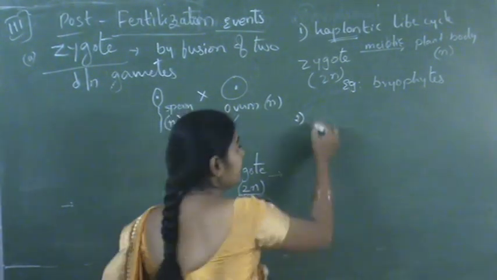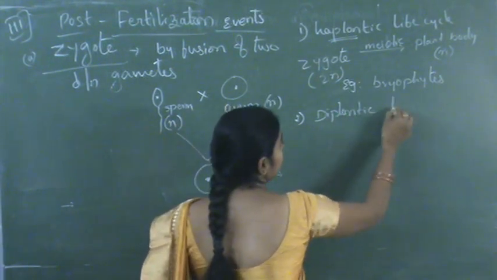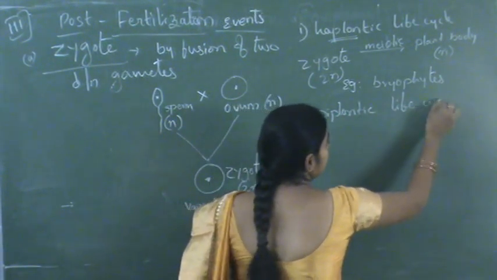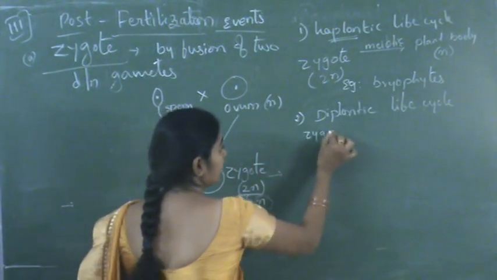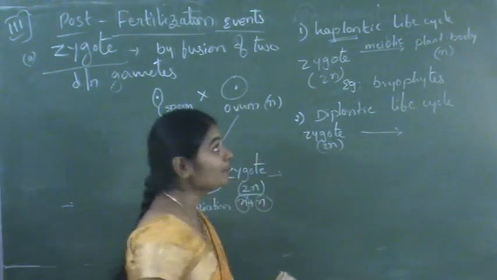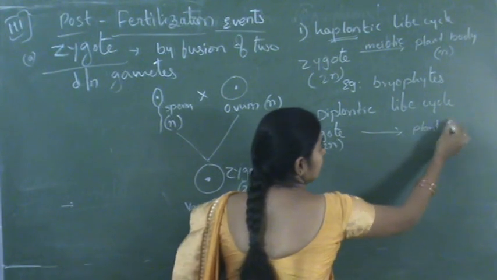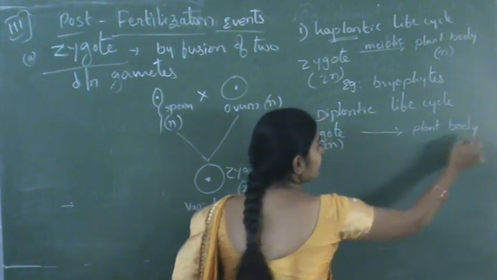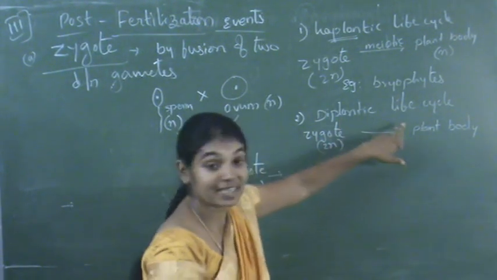Next, the diplontic life cycle. In the diplontic life cycle, the zygote gives rise to the plant body. So here the plant body is also in diploid condition because it has a diplontic life cycle.